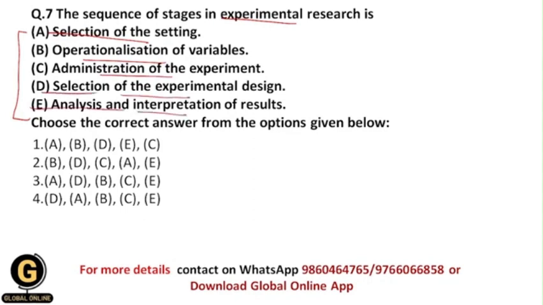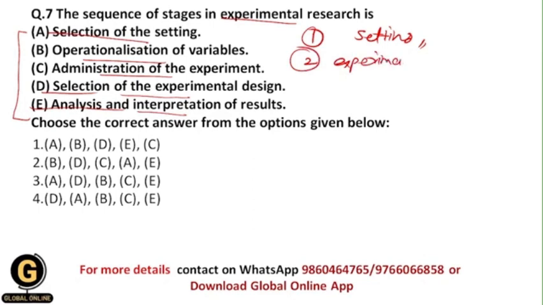Basically your first stage should be selection of the setting, because you should have the proper setting, and you should assign the proper setting, in which environmental condition or controlled environment you are going to do your experimental research. So first of all, select the setting. Then second is the selection of the experimental design.